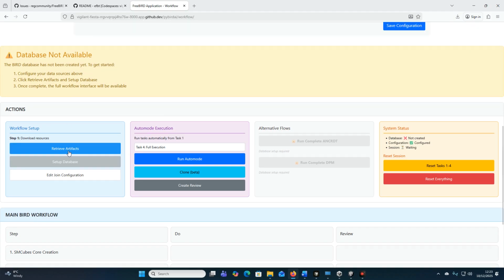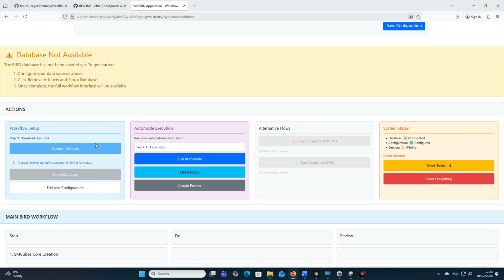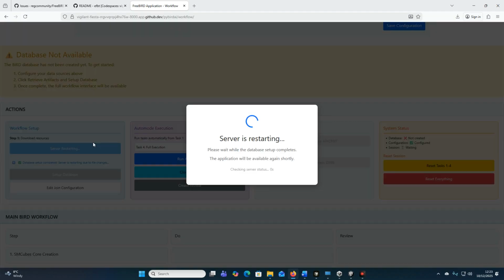So what we do here is we click on Retrieve Artifacts, and this is going to get those artifacts, the ones published by BIRD and stored on this GitHub repository. This is our starting point.